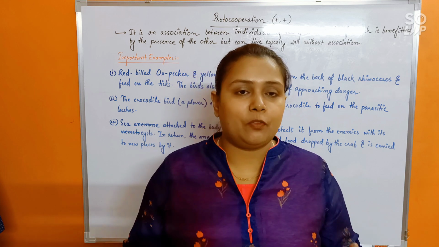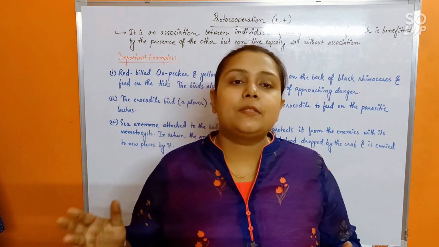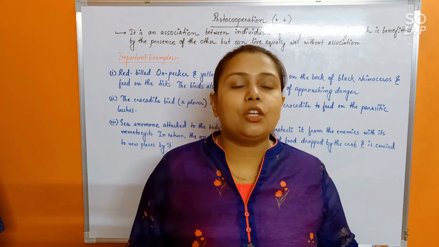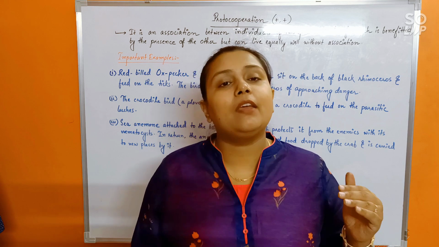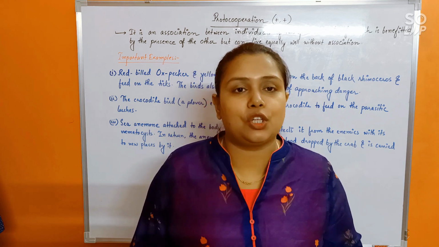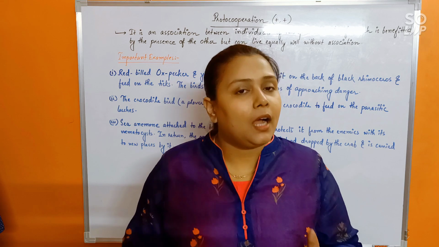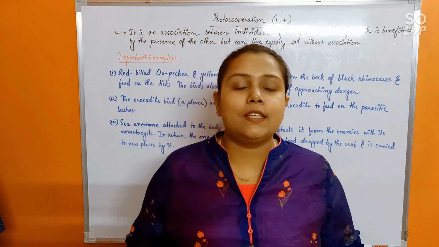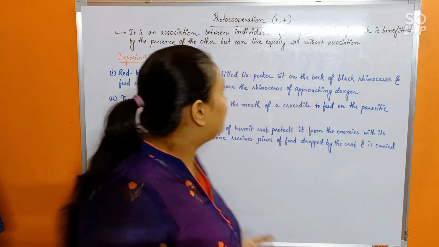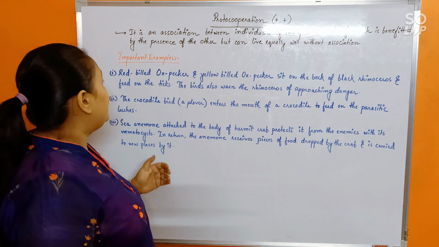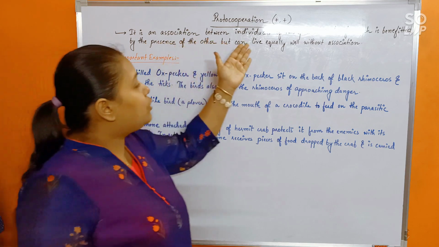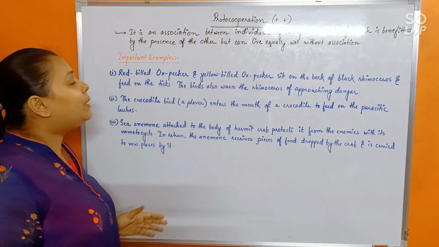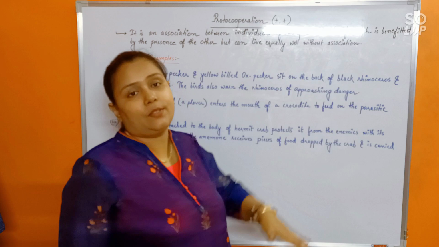Both are plus-plus types of interaction, but in mutualism, the species that are interacting cannot live without each other, but in proto-cooperation, the species that are interacting will be very well able to manage without each other. They can live without each other. Understood? Okay, I think all of you are clear about it. Fine. So let's see a few important examples. Let's first see the definition. It is an association between individuals of two species, each of which is benefited by the presence of the other, but can live equally well without the association.